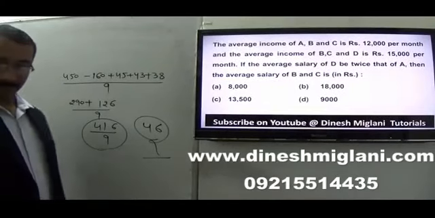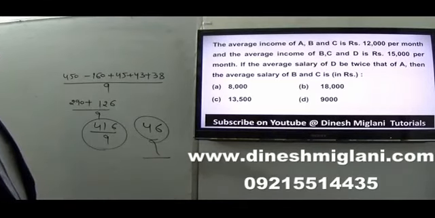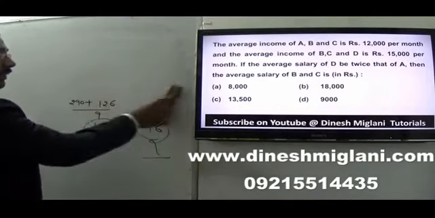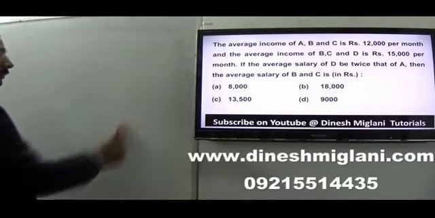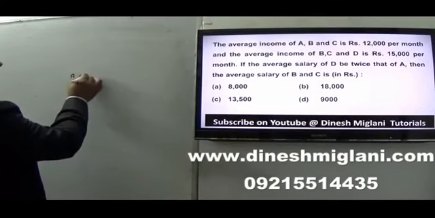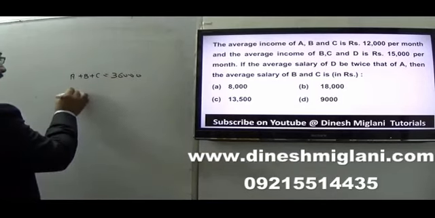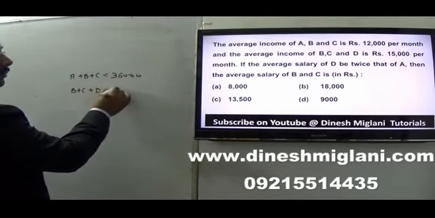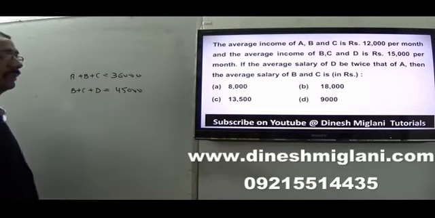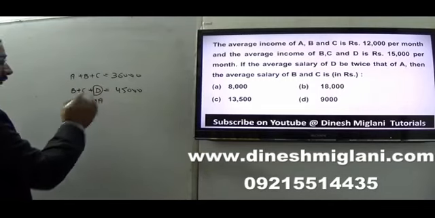Next one: it's given that the average income of A, B, C is 12,000 per month, and the average income of B, C, D is 15,000 per month. The income of D is twice that of A. We have to find the average salary of B and C. The first equation gives me A plus B plus C equal to 36,000. The second gives me B plus C plus D equal to 45,000. D is twice A, so I can replace D with 2A.